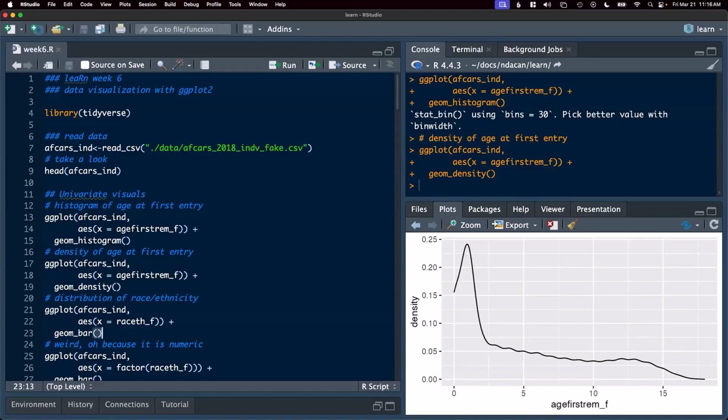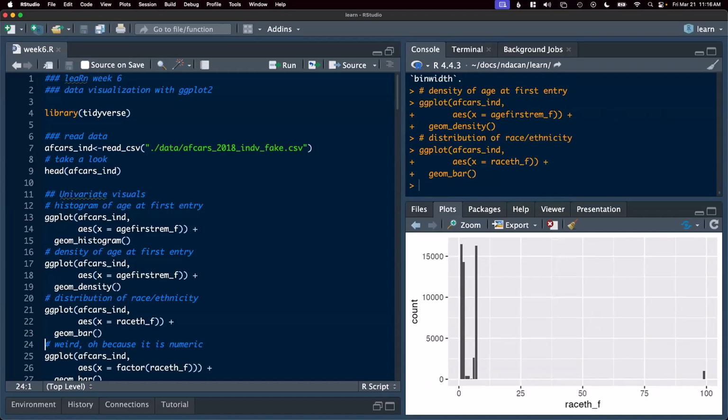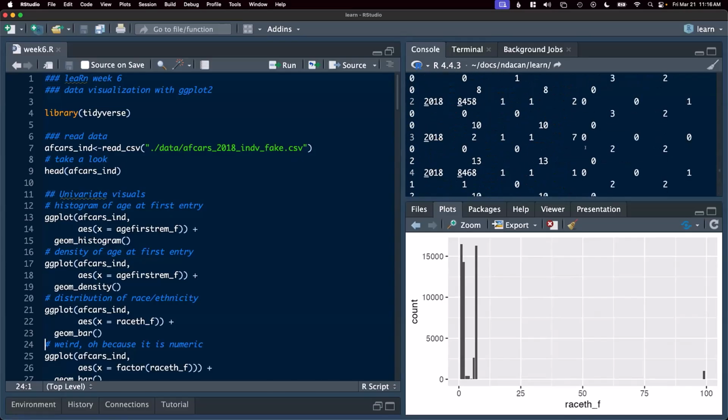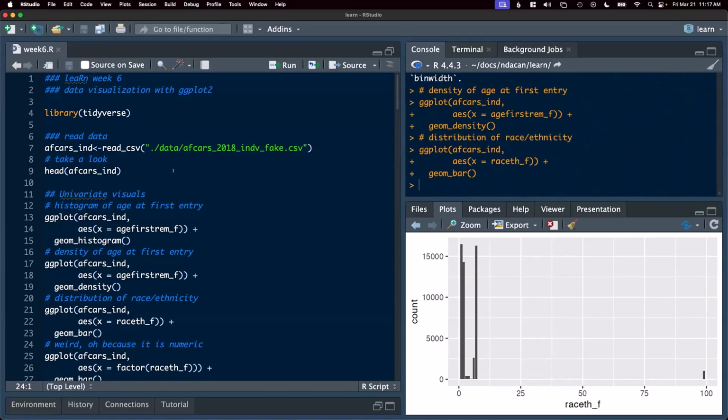Maybe we want to look at the distribution of a categorical variable in the data. Here, let's look at the race ethnicity. Okay, something weird is going on here. Let's go back to head and think about what might be happening.